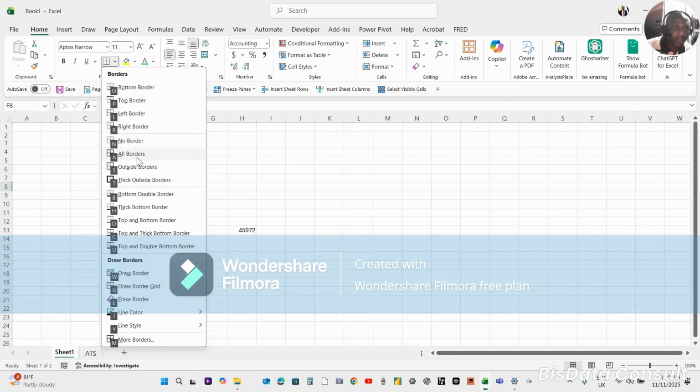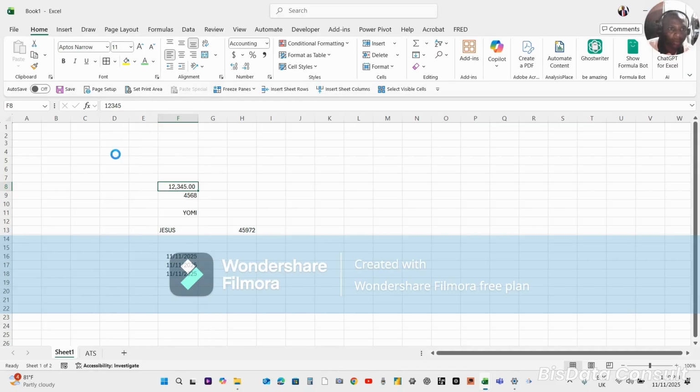And if I choose A, for instance, this is complete border. I say A, what do I have? It gives me that border. Can you see a border around it? Black. Okay, let's try it again.